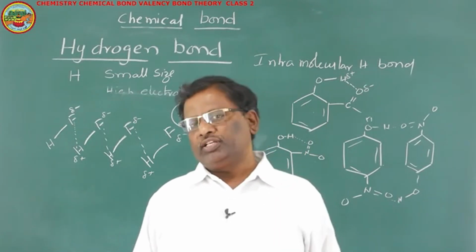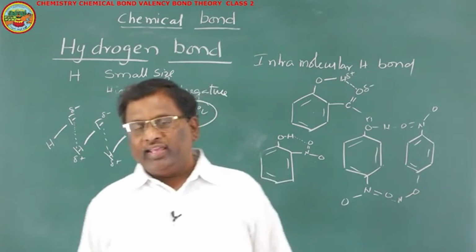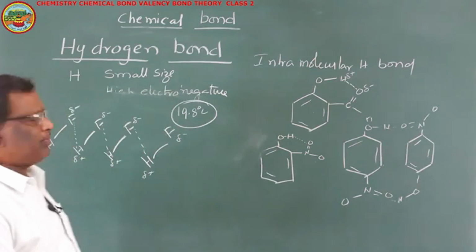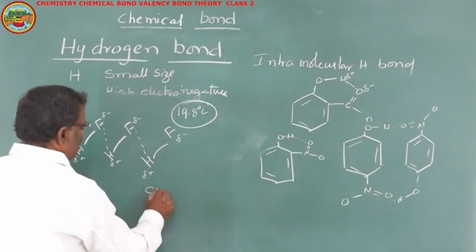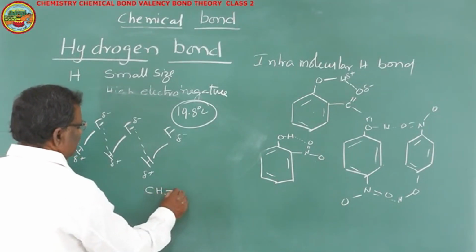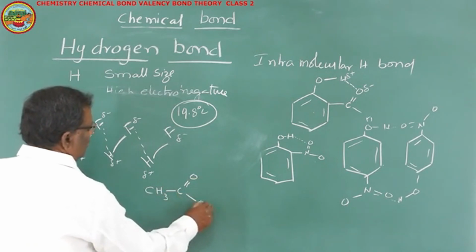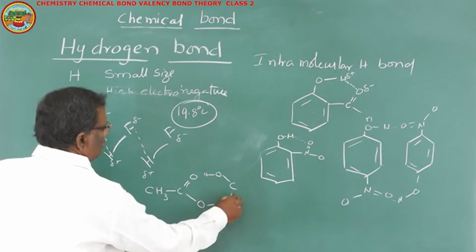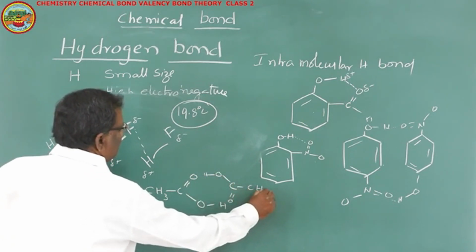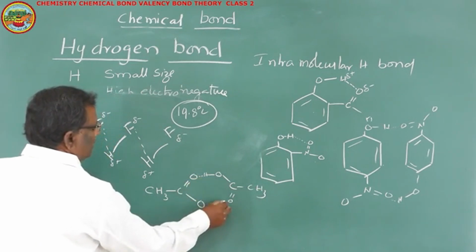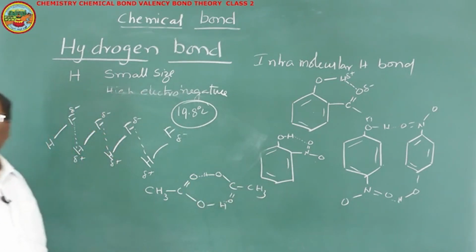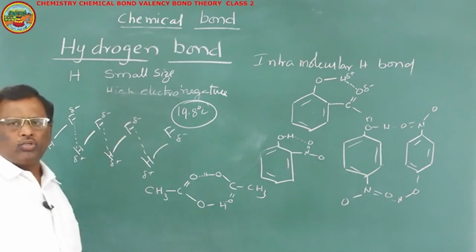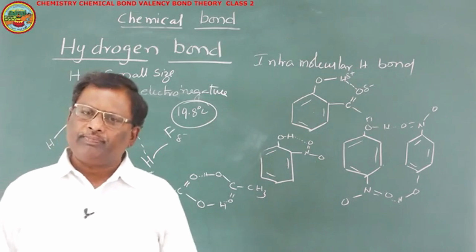And another important question is, why does acetic acid exist as a dimer? Acetic acid formula is CH3COOH. Its structure will be like this, COOH. Now another acetic acid molecule, this structure is COOH, CH3COOH. So there will be a hydrogen bond between the oxygen of one C double bond oxygen with the OH hydrogen, and another one here. Because of those 2 hydrogen bonds, 2 acetic acid molecules will exist as dimers.